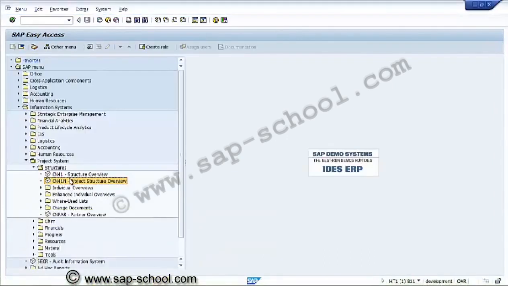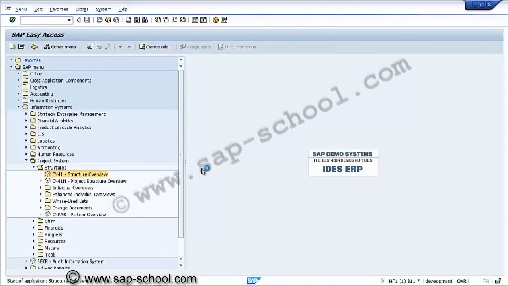Until this report generation and compiling completes, we can go and check other reports. These are the project structure overview we have seen, and this is CN41. This is a structure overview, a similar report, but this is the older version of the structure overview. CN41N is the latest structure overview. We can have similar details from CN41 also, with lesser functionalities.